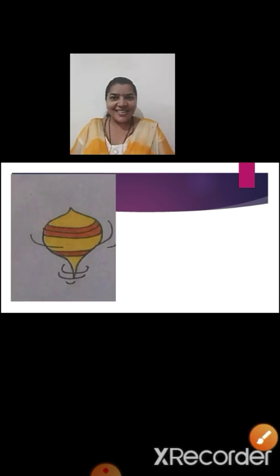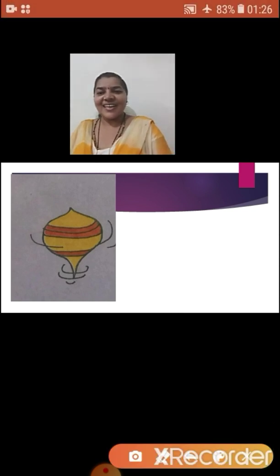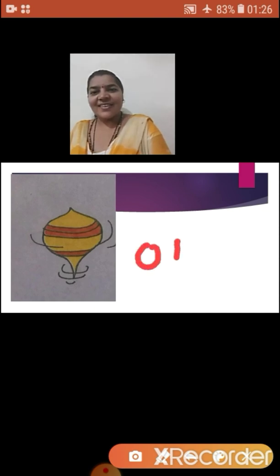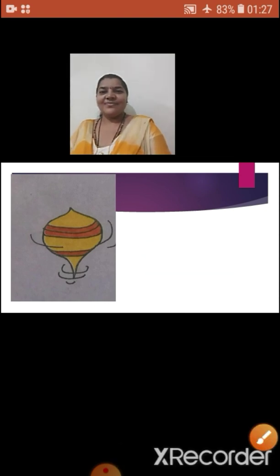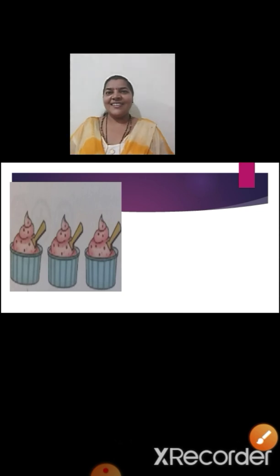See the next picture. What is it? Yes, it is a picture of a top. And how many we can see here? Many or one? Yes, we can see only one picture. See this here? We can see pictures of ice cream cups.